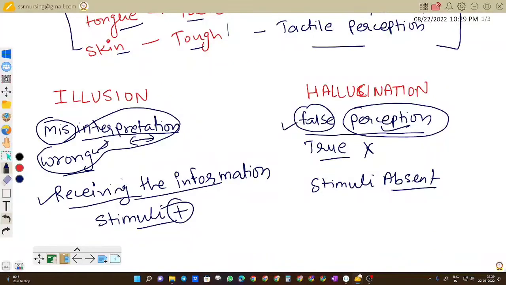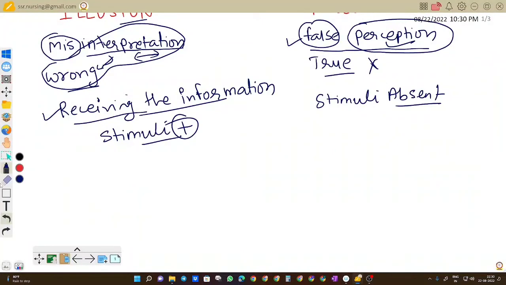So we have justified these terms: in hallucination we have false perception, while in illusion we have misinterpretation. This is the basic difference between illusion and hallucination. Now we will see the other conditions related to illusion and hallucination. First, illusion is misinterpretation and hallucination is false perception. Second, in illusion the stimuli is present, while in hallucination the stimuli is absent. So this is the difference.